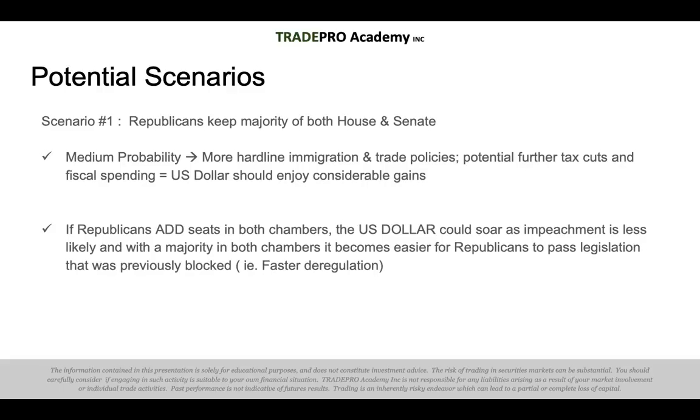Now, if the Republicans add seats in both of the chambers, the US dollar could actually soar, as impeachment is less likely with the Democrats not having any seats or any control of either of the chambers. And with the majority in both chambers being Republican, it would be easier for them to pass legislation that was previously blocked, for example, faster deregulation.